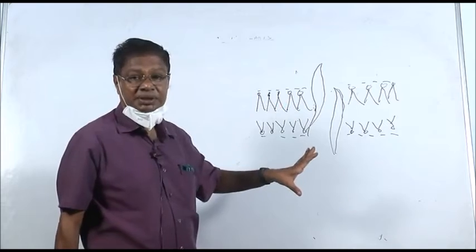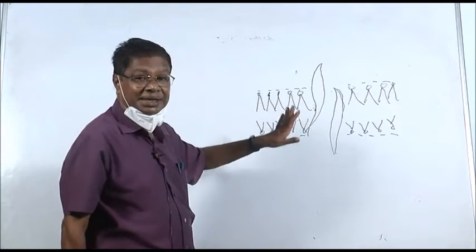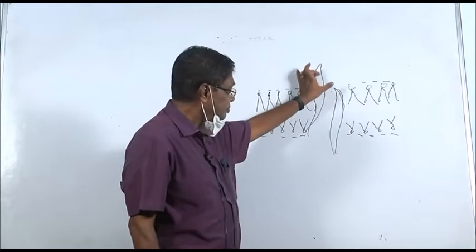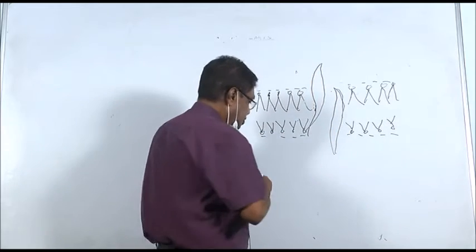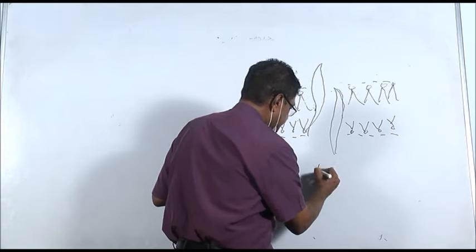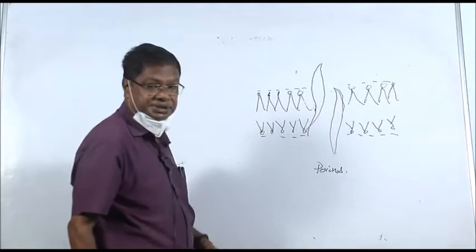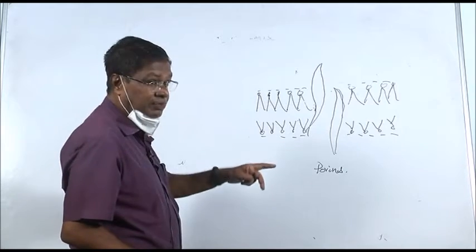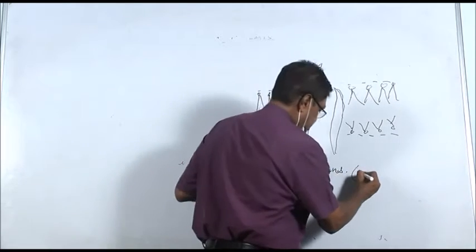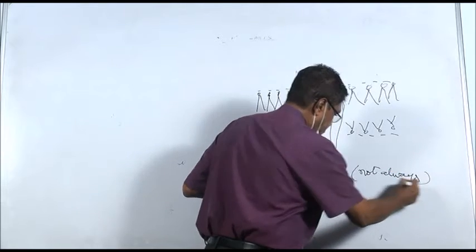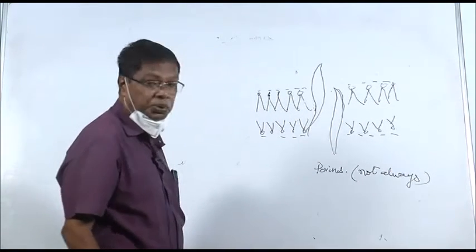Lipid hates water. It is Snehasara. It hates water. These proteins form tunnels which are usually called porins. Porins. Now, not always. Simply for your understanding, I mentioned porins.